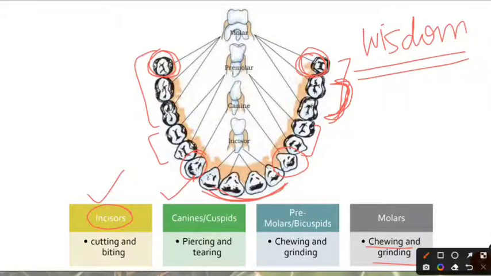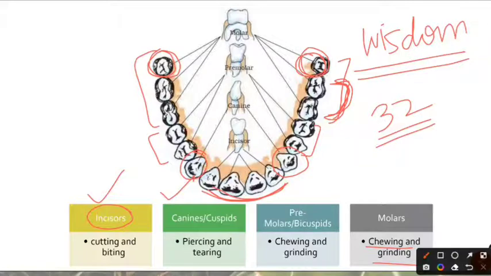And even in the individuals in which they come, because there is not enough space in the jaw to accommodate them, when they start to appear, it brings about a lot of pain to the person. Hence, a lot of people actually go for wisdom teeth removal. However, a lot of us only get 2 pairs of molars in our lifetime. Therefore, we have 32 teeth in our permanent teeth set.